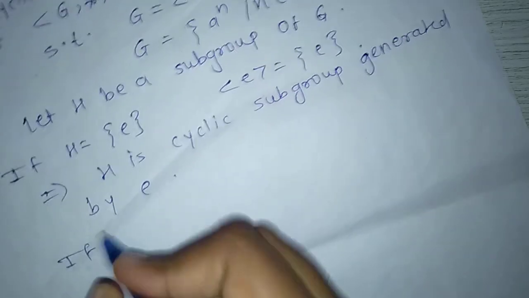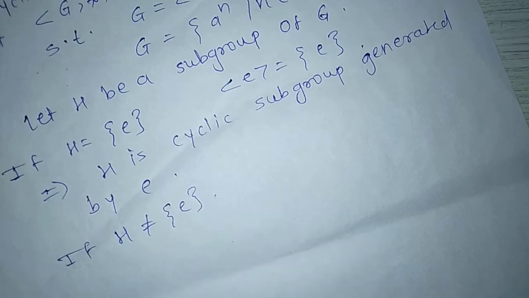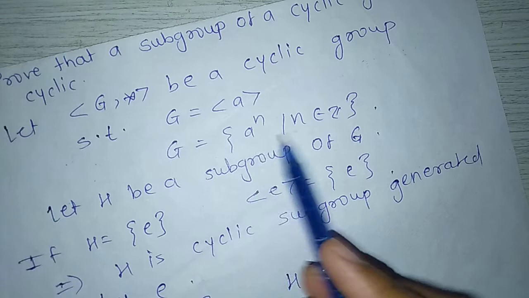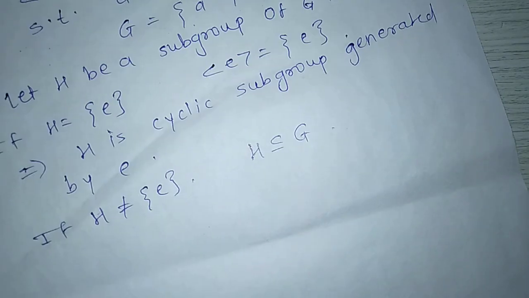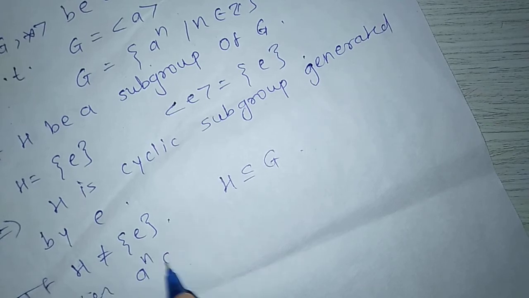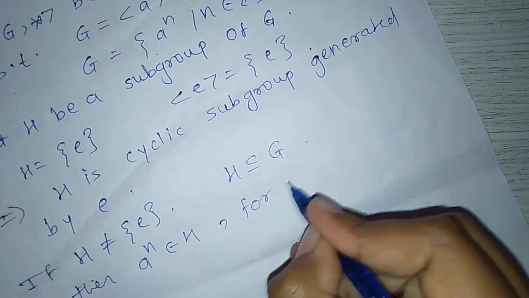If H is not equal to the singleton identity and H is a subgroup of G, G is in the form of a raised to n such that n belongs to Z, means H has elements in the form of a raised to n such that n belongs to Z. Then a raised to n belongs to H for some integer n.